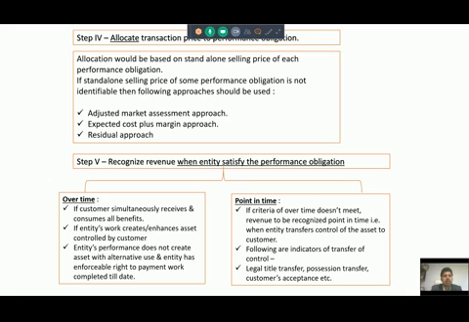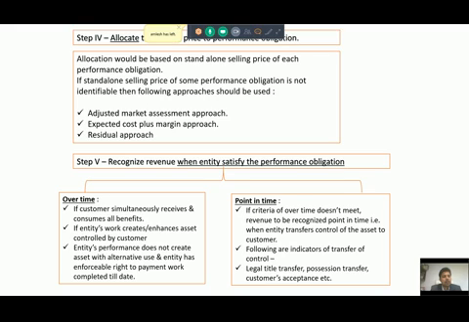If the customer simultaneously receives and consumes all the benefit, for example if you are providing a professional consultancy service, in that case as and when you are providing the consultancy service to the customer, he is consuming the benefit. So this is the type of satisfying the performance obligation over time.